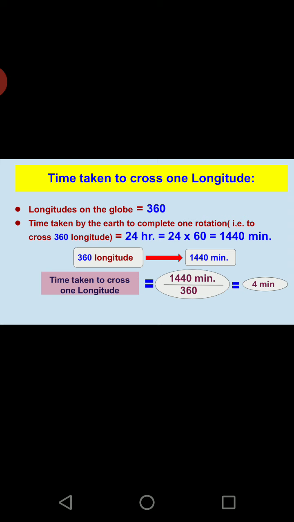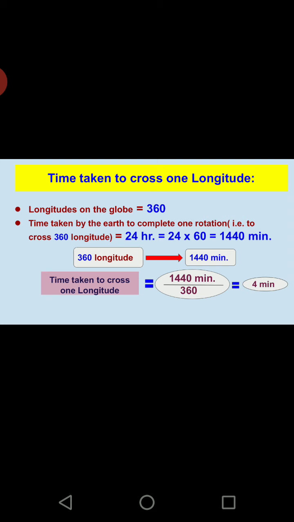Let us bring it down. If 360 longitudes are taking 1440 minutes, then how much time will one longitude take? That means from one longitude to another longitude, if the Earth has to pass, how much time will the Earth take? So 1440 divided by 360, I get 4 minutes.